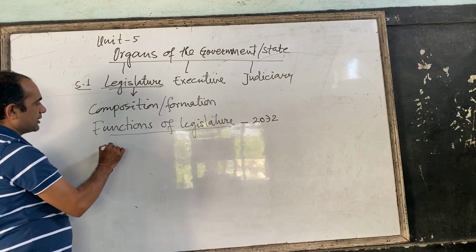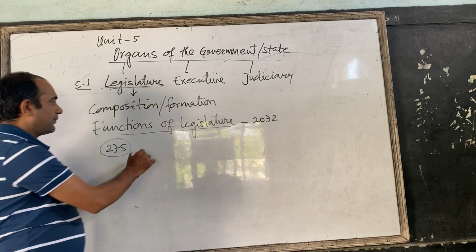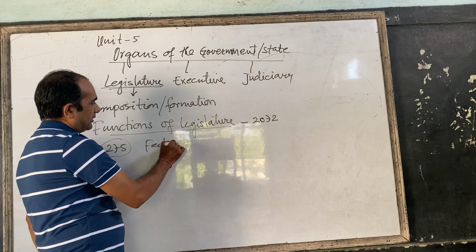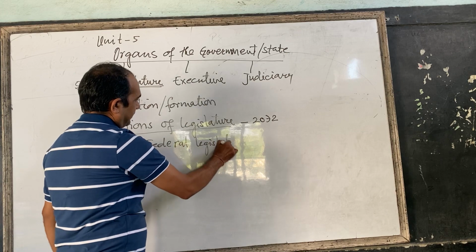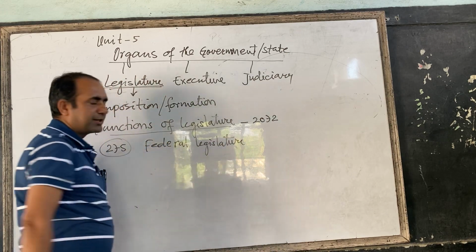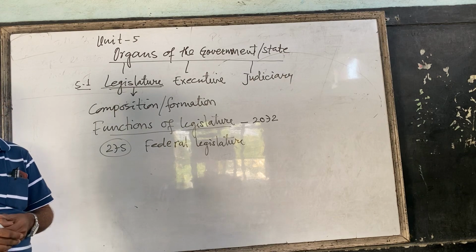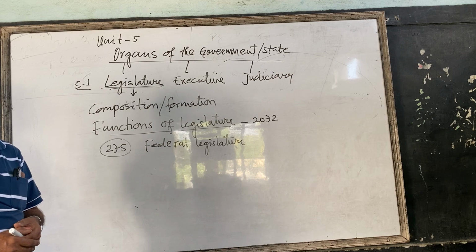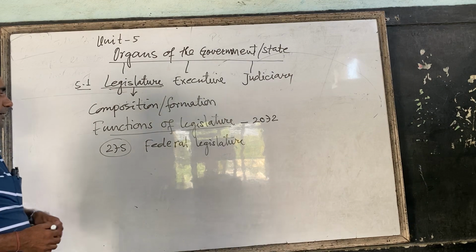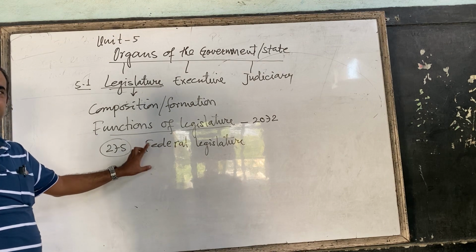We have 275 members in the legislative parliament, because the federal legislature is the one legislature which is present at the center, and we have 7 provinces. Particularly in each province also there is legislature, but we are going to study first about federal legislature.